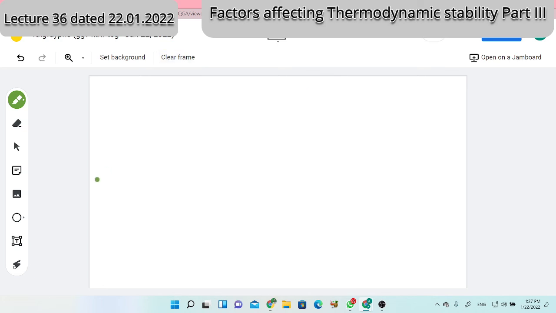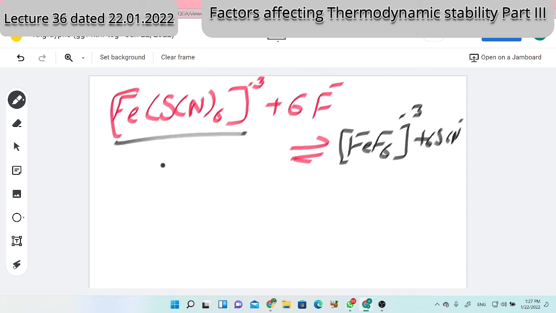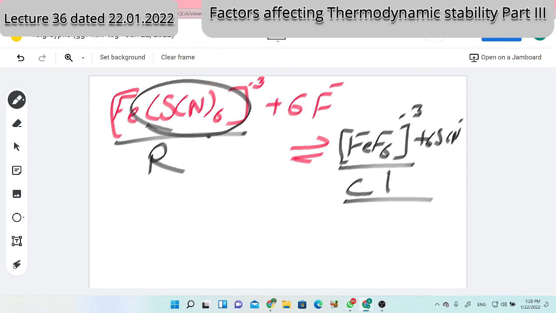Now, the second example that I am giving, again the reddish brown color. Fe(SCN)6 minus 3 plus 6F minus results in one complex, it is FeF6 minus 3. Of course, the thiocyanate ions will come out, and how many? 6. The red colored thiocyanate complex changes to a colorless fluoro complex because the concentration of ligand is changing. Here thiocyanate was dominating, now fluoro is dominating. Why? Because we have added the fluoride ligand.